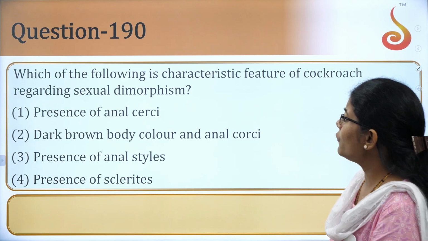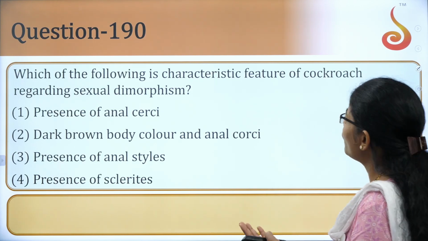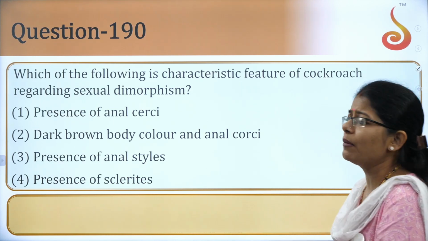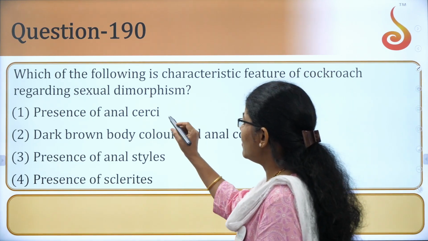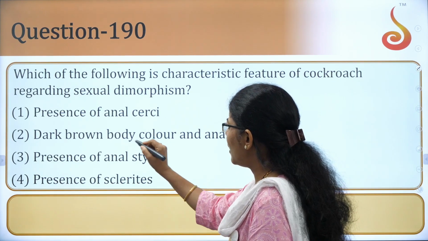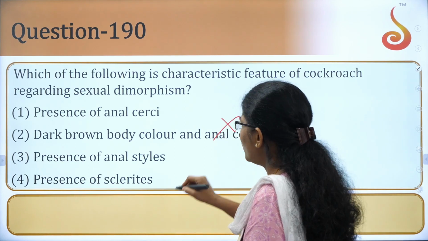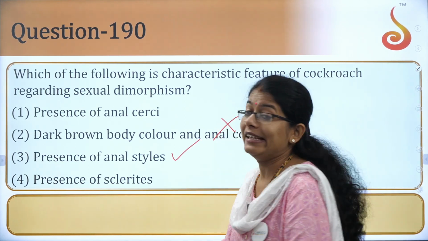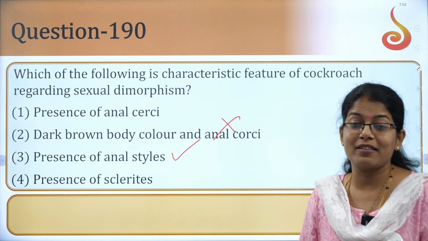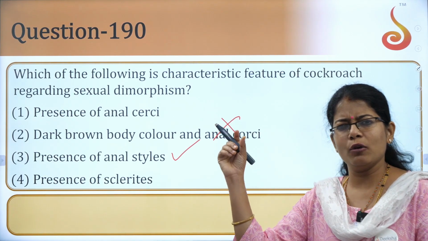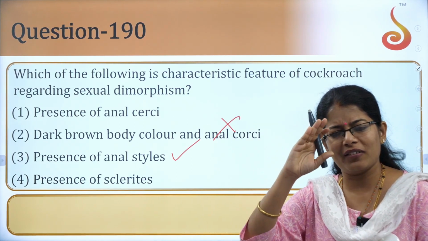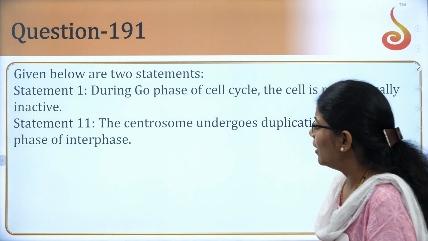Next one. Which of the following is a feature of a cockroach showing sexual dimorphism? Presence of anal cerci, dark brown body color, and anal, no. Presence of anal styles. Anal styles is the correct answer here. Looking at that, you can make out, as I said, this question set is very simple, students.